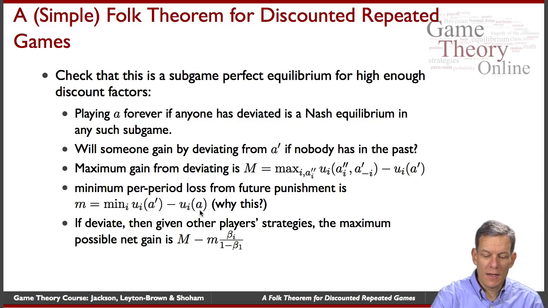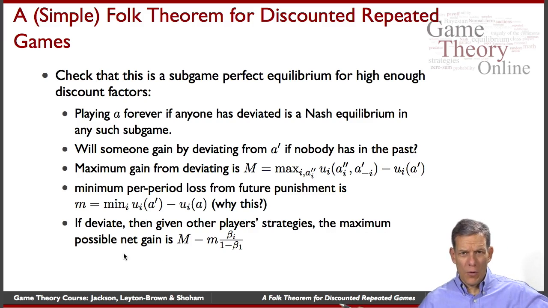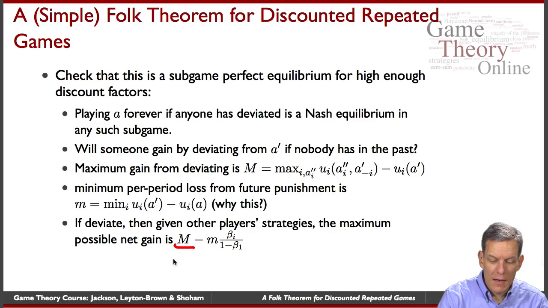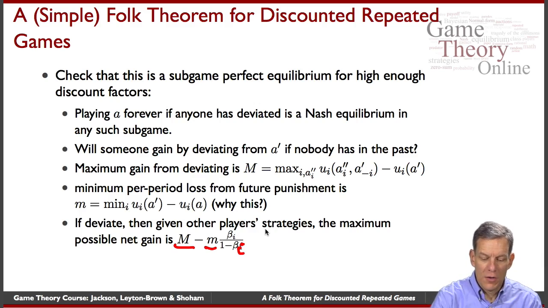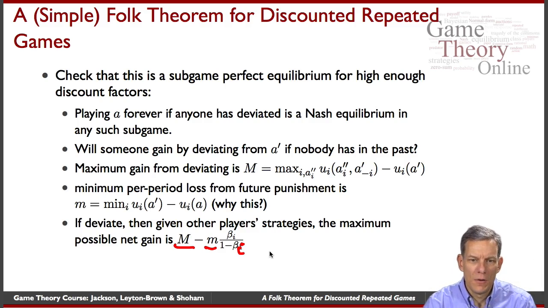So if I deviate, then given what other players are doing, the maximum possible net gain overall is I'll gain the M today, but I'll lose at least m in the future, and this should be an i. Then we've got beta i over 1 minus beta i, and so if you go ahead and set this, it has to be non-positive in order for players not to want to deviate.